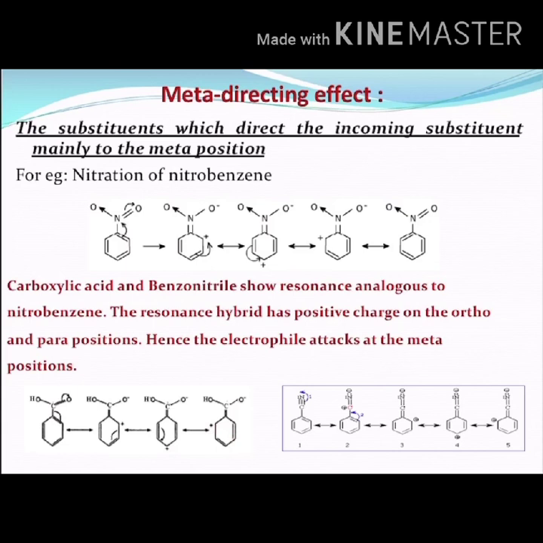That is why carboxylic acid and benzonitrile also show resonance analogous to nitrobenzene. So the resonance hybrid has positive charge on the ortho and para positions, hence the electrophile attacks at the meta positions. And another thing we have to observe here is that all meta-directing substituents are ring deactivators, whereas ortho and para directing substituents are ring activators, whereas these meta-directing substituents are called ring deactivators.